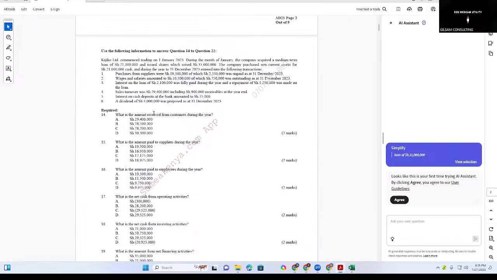Total for Kijiko Limited: interest on capital. No, for Kijiko Limited we subtract that. So we should have that one as a negative, 10% of this. And then we also need to less the cash flow statement.